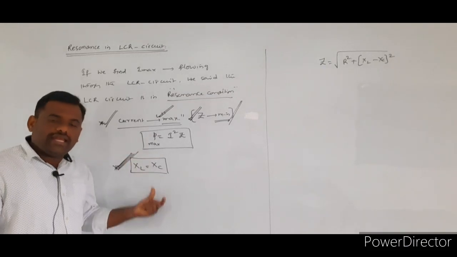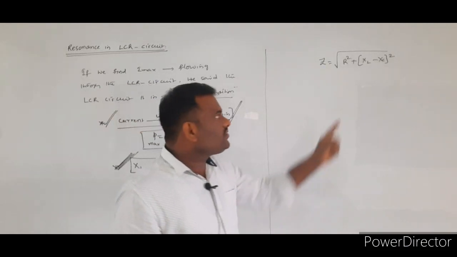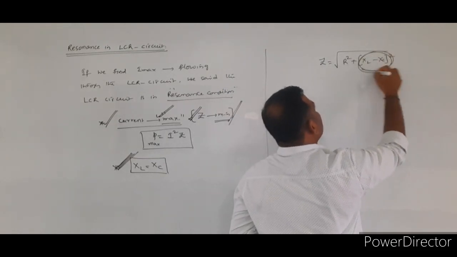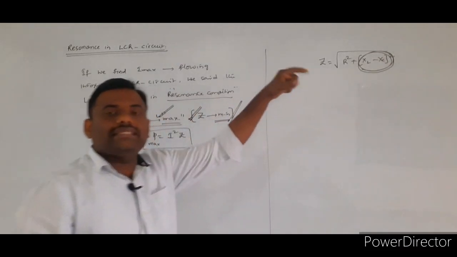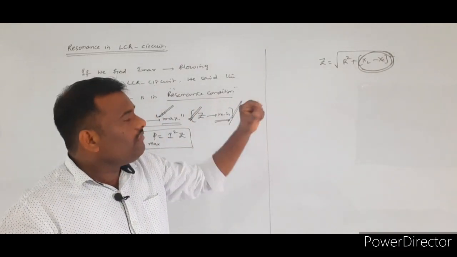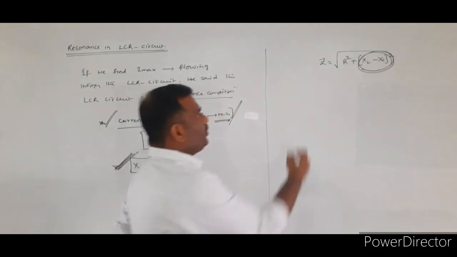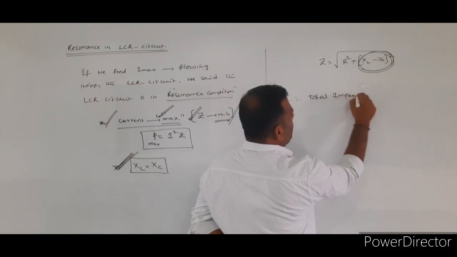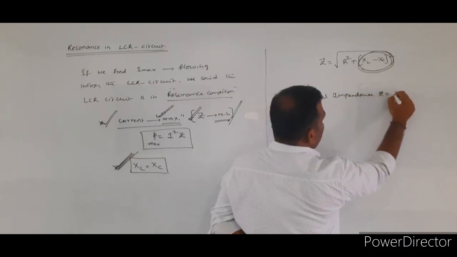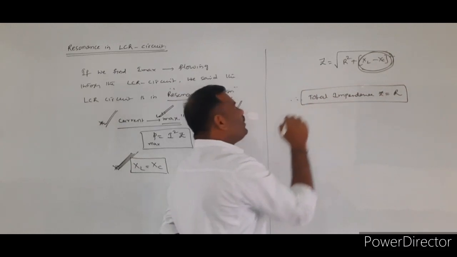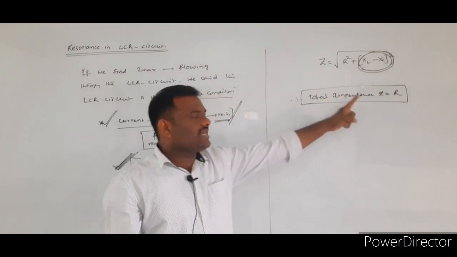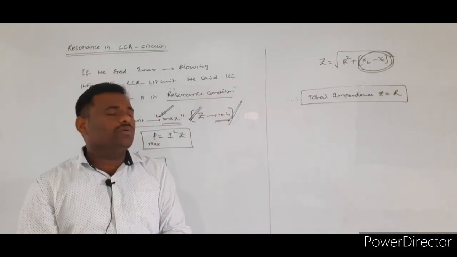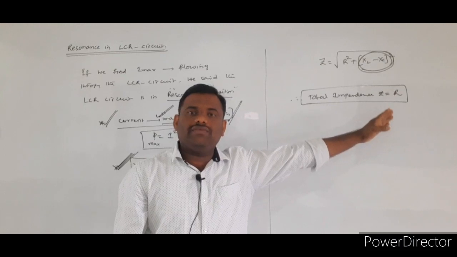That should be minimum when XL is equal to what? XC. So here if you substitute XL equal to XC, this term XL minus XC will be equal to 0. Whenever the term value is 0, you will get the total impedance. The total impedance present in the LCR circuit is nothing but capital R. That means the total impedance value is nothing but the resistance of the given resistor.